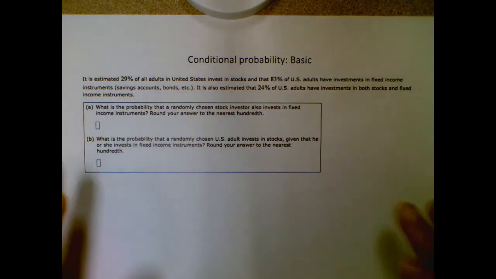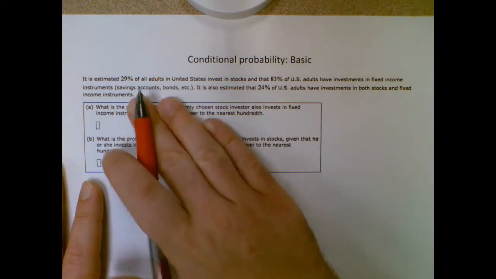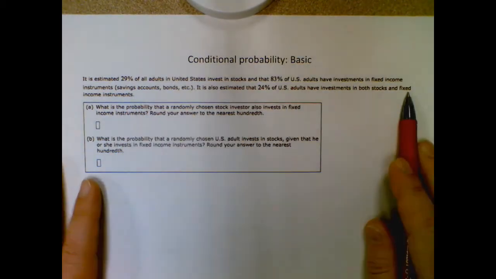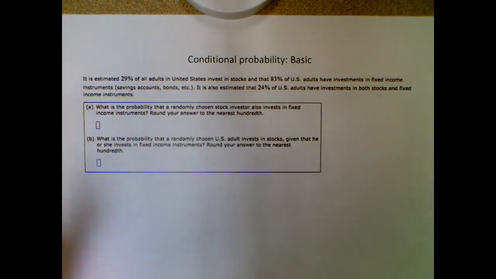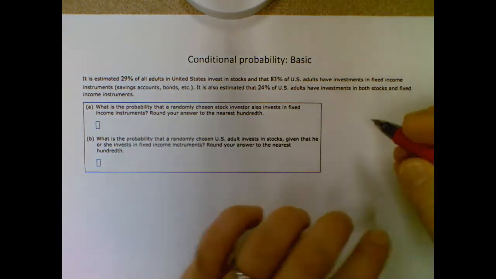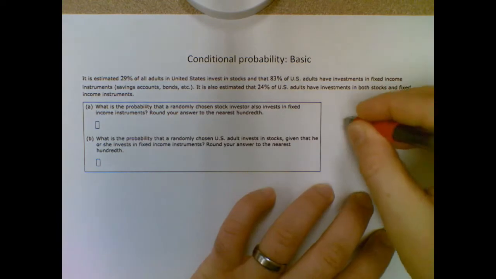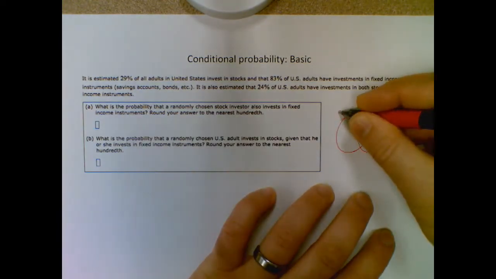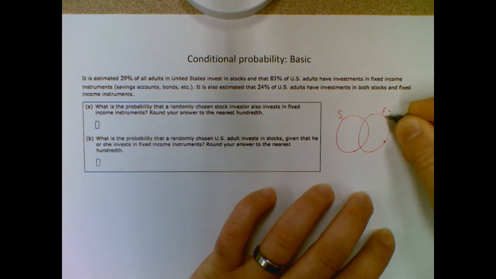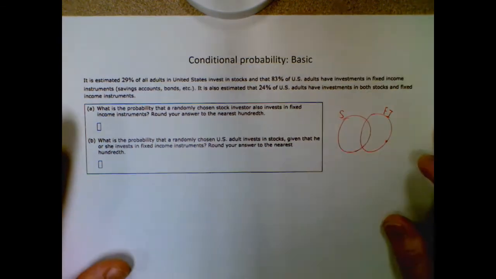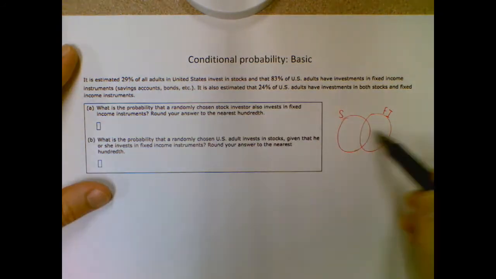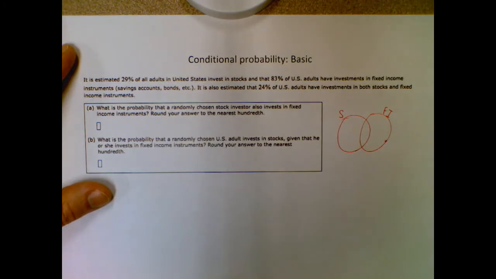So looking at this, before I even look at this, I know there's kind of two things going on. We have investments in stocks, and we have investments in fixed income instruments. So knowing that, I think the easiest way to visualize that is actually going to be with a Venn diagram. Okay, so I'm going to have my stocks over here, and I'm going to have my fixed income stuff over here. So I'm going to start breaking these apart a little bit. Whenever we start with a Venn diagram, we start at the middle and work out.